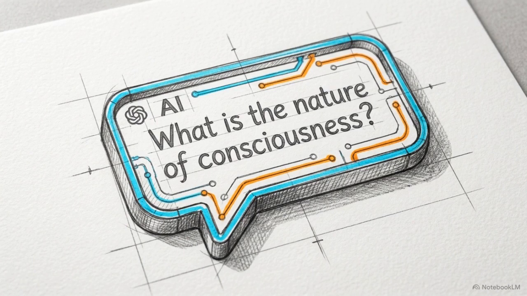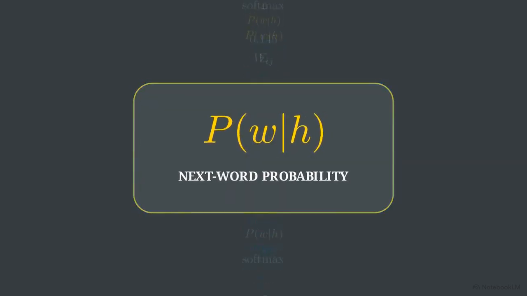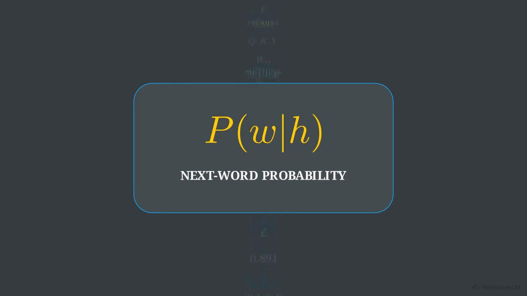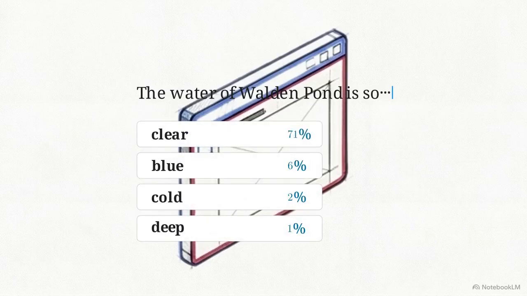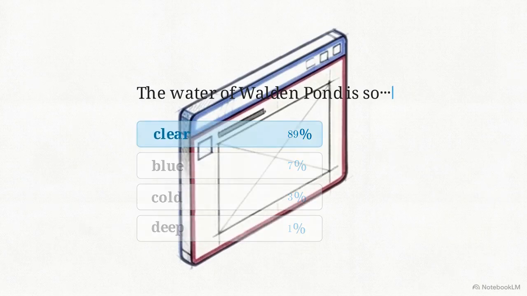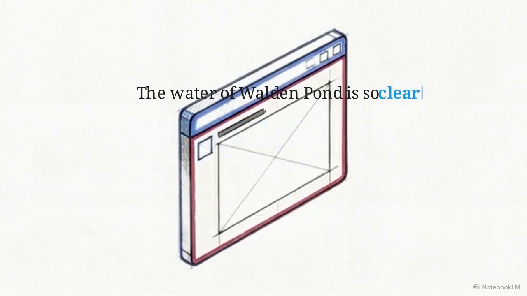When we interact with a modern AI chatbot, the interface suggests a depth of knowledge that isn't actually there. Beneath the surface, the system is performing a singular, repetitive task, calculating the mathematical probability of the next word in a sequence. If we provide the prompt, "The water of Walden Pond is so," the engine evaluates its training data, assigns probability scores to potential candidates, and identifies clear as the most likely statistical continuation.